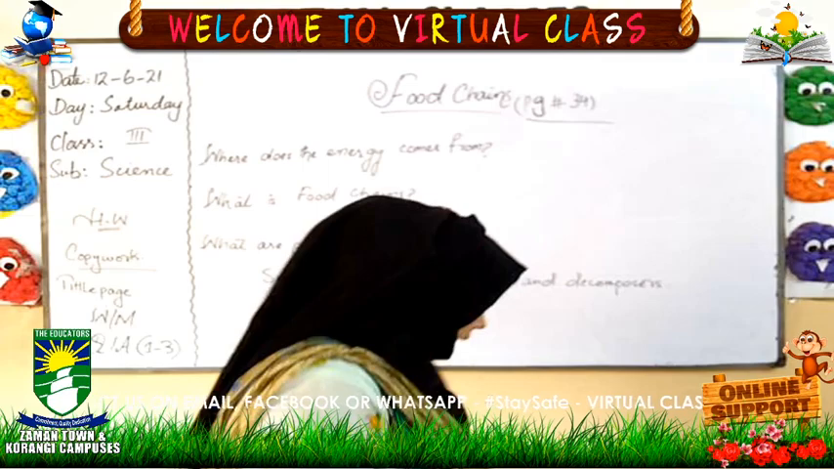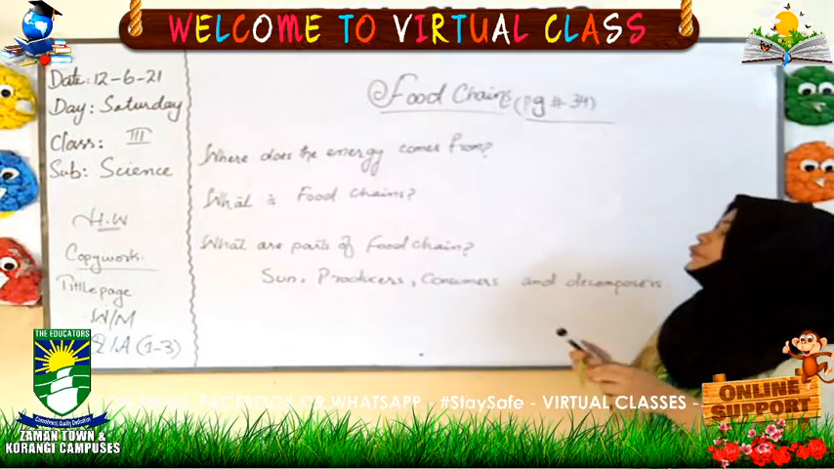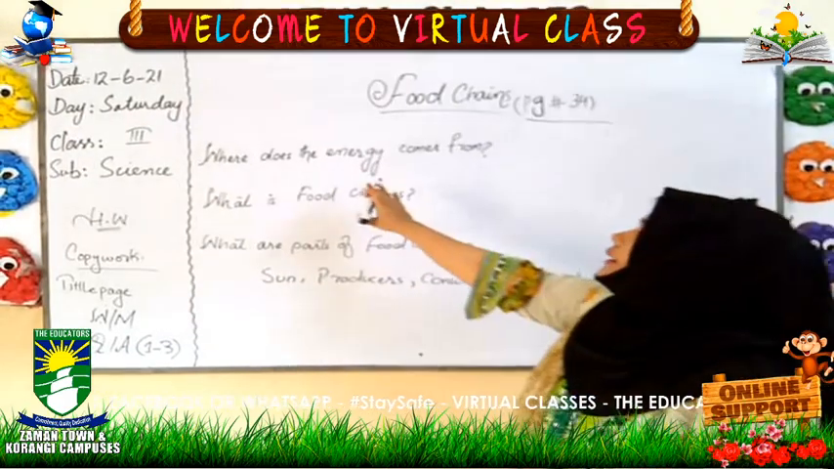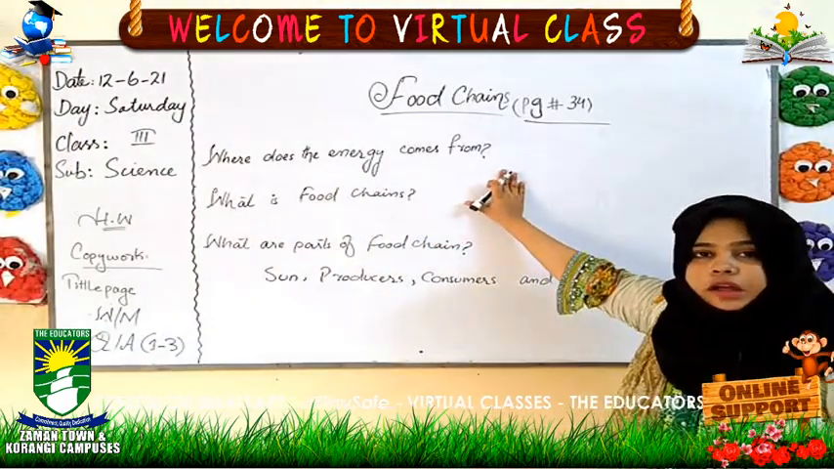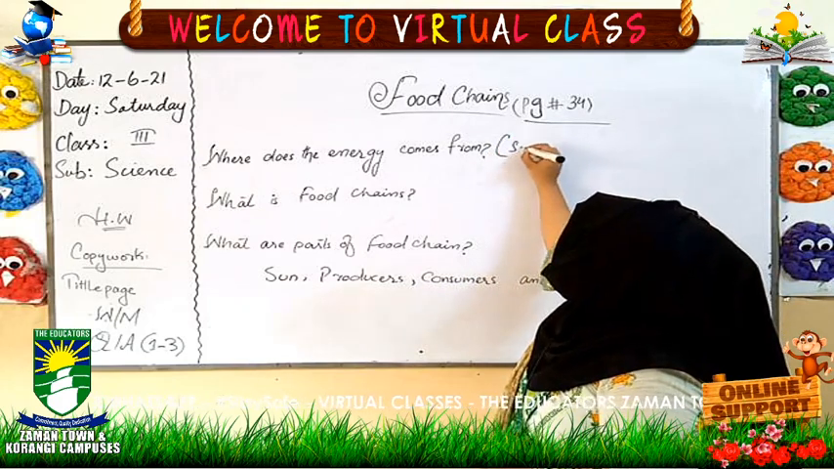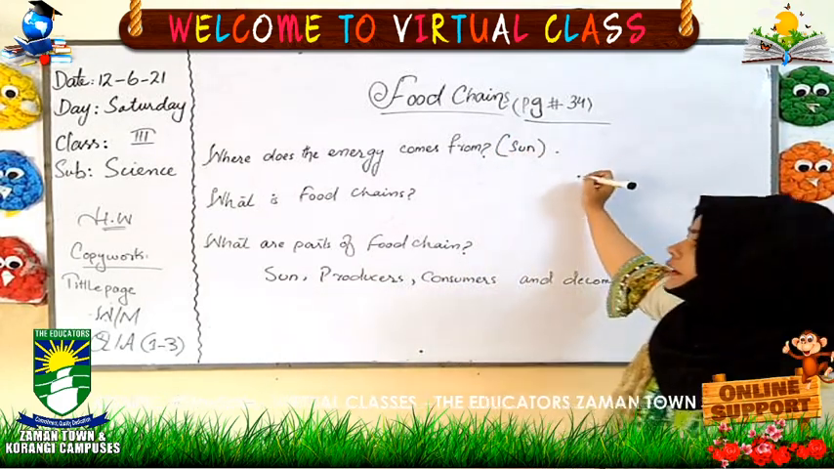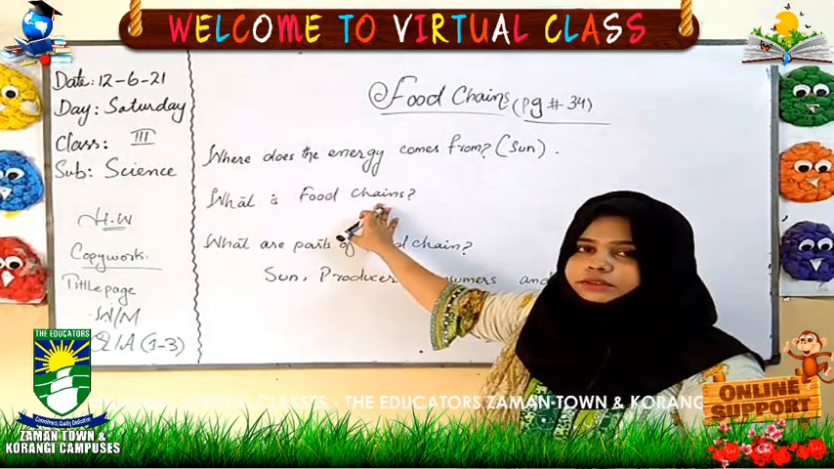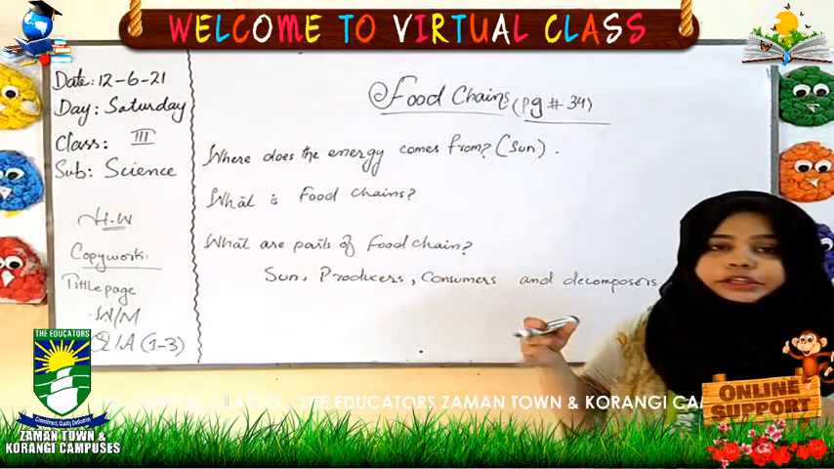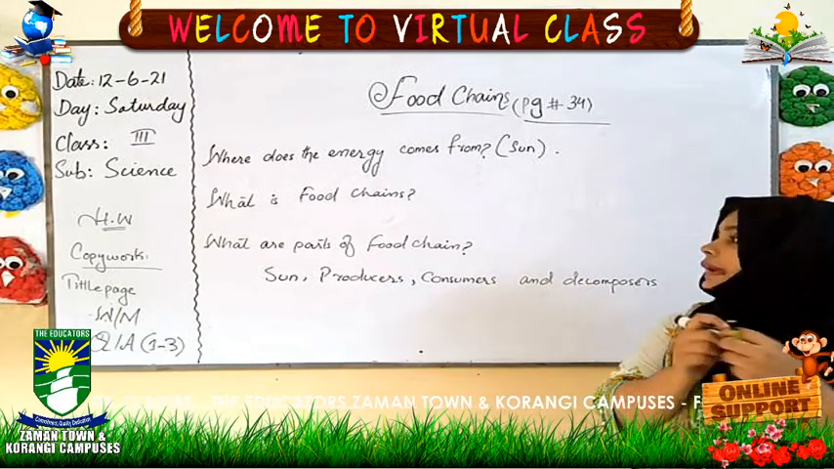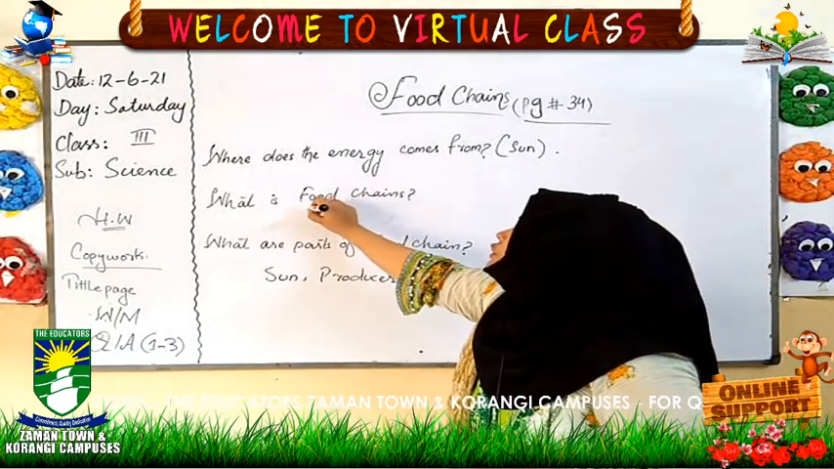Now we will see where the energy comes from. Now you will give me the answer. Where does the energy come from? We get the energy from the sun. Yes. And what have we studied? What is a food chain? If the energy transfers from one animal to another, we can say it's a food chain.